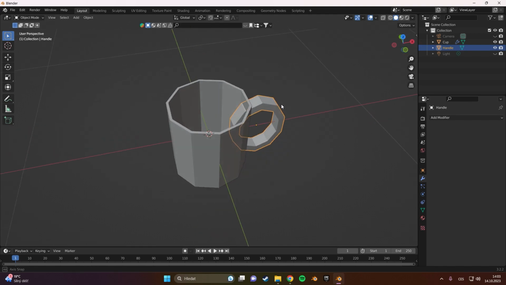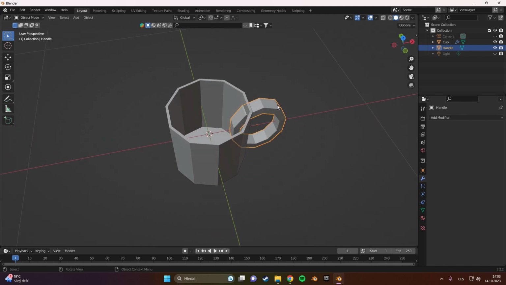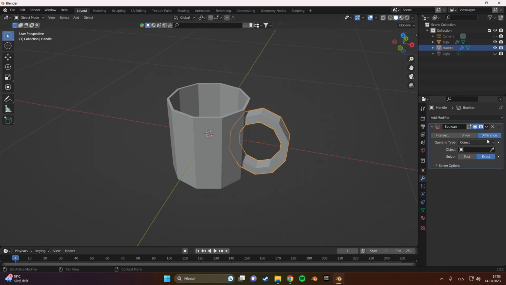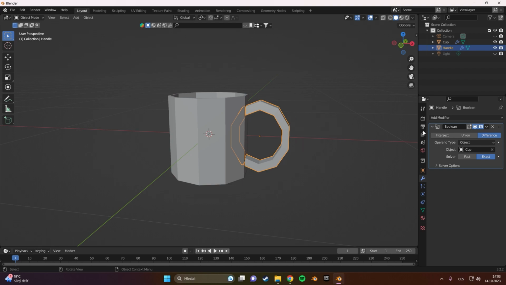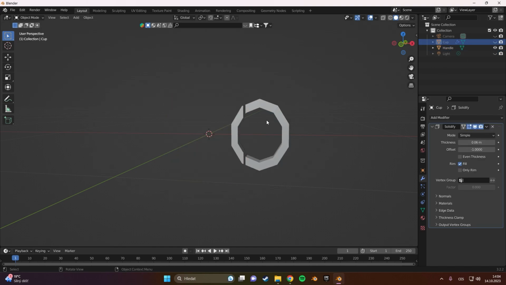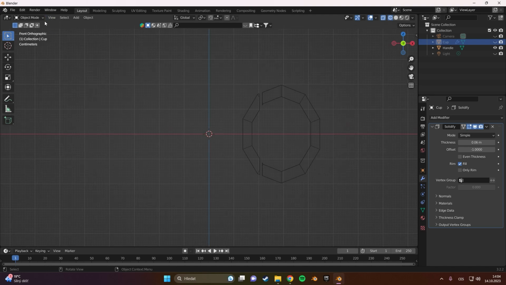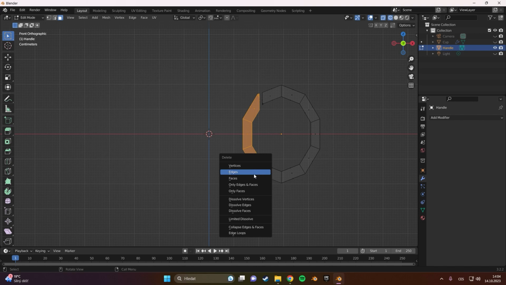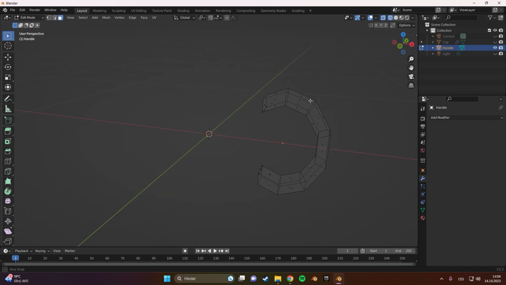Now we see we still have the rest of the cylinder in the cap, so we use a Boolean modifier, and by pressing on this icon and selecting the cap, you cut it just like this. Apply modifier, hide the cap, and then use transparent view to enter object mode and select these faces by pressing X, faces, to remove it.